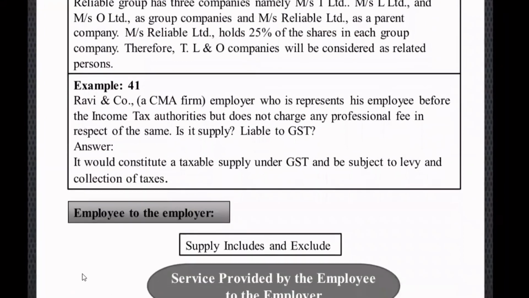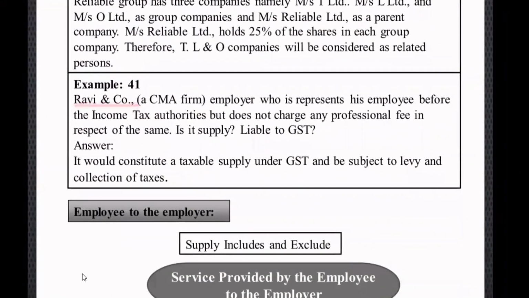Correct. Next one. Ravi and Company, a CMA firm, employer who represents his employee before the income tax authority, but does not charge any professional fee in respect of the same. Is it a supply liable to GST? Yes, because he is taking his own employee along. Correct.